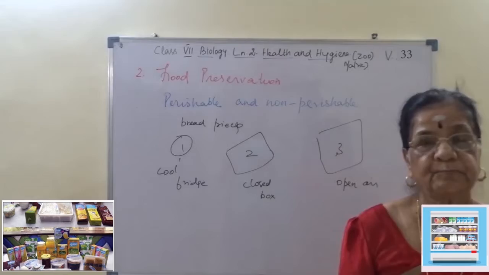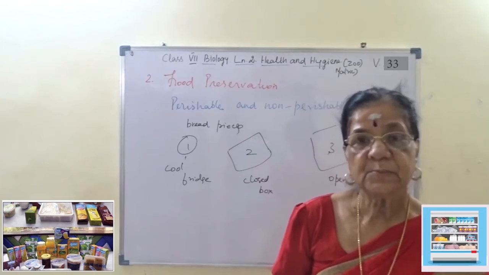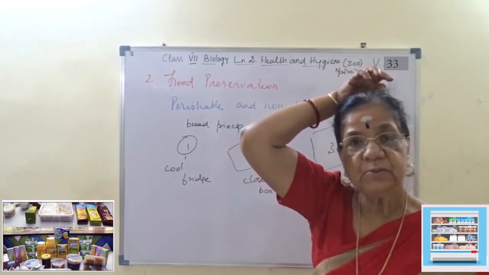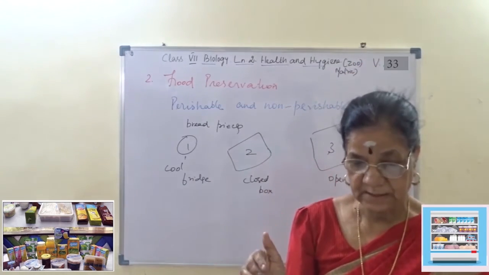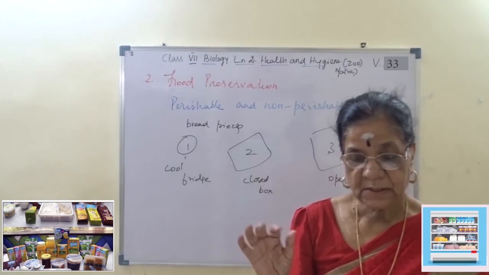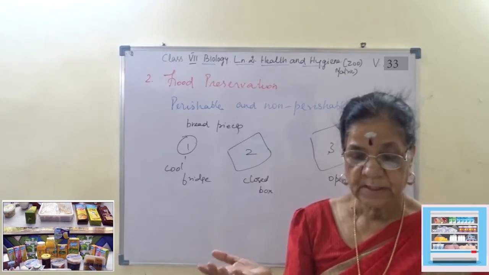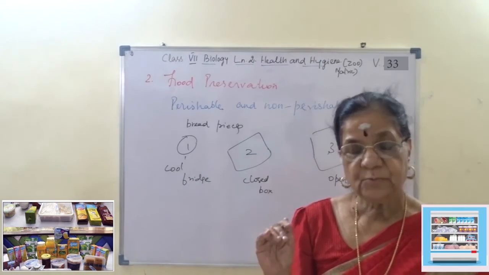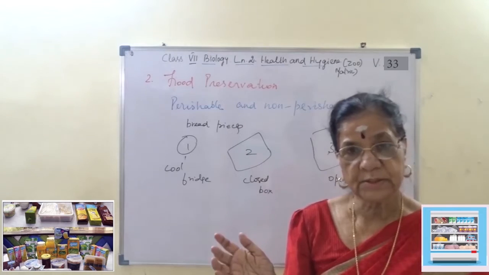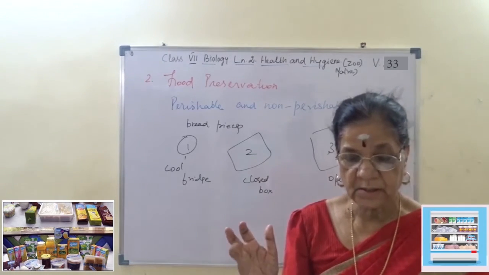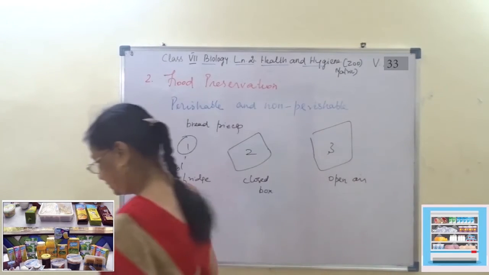We'll just continue. As a result of this food spoilage, there are some common diseases caused due to contamination, by bacteria and fungus. Bacteria contaminate food and water. So what are the diseases? Contaminating food and water, the diseases are cholera, typhoid, diarrhea. I repeat, cholera, typhoid, diarrhea.